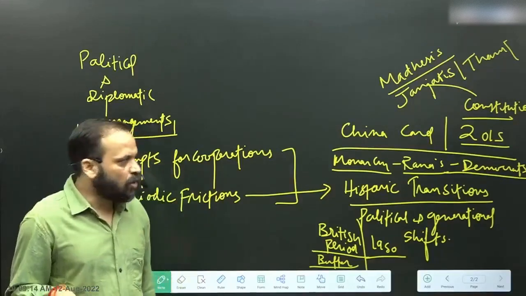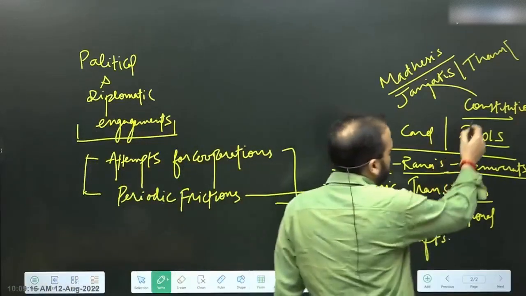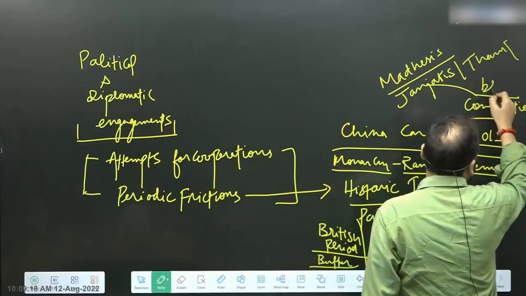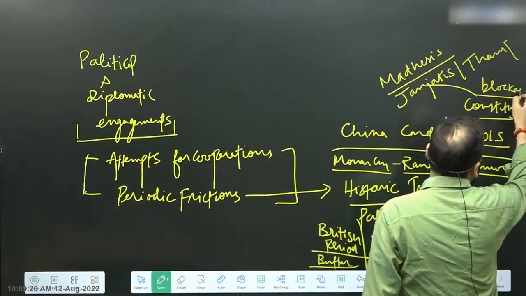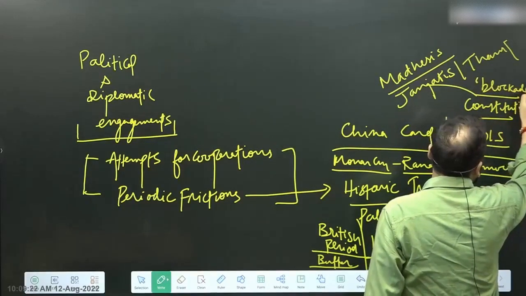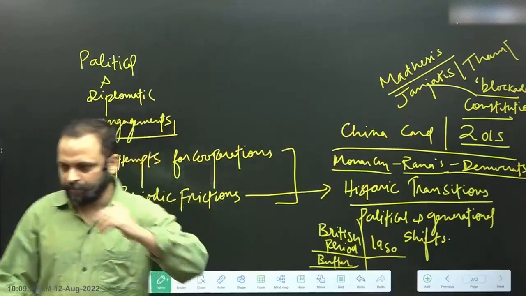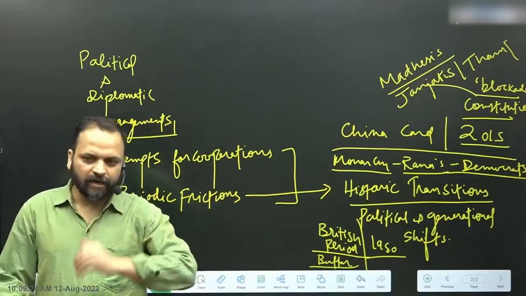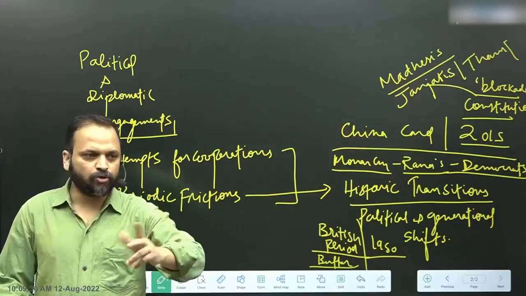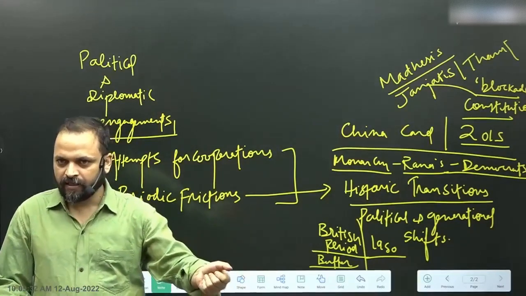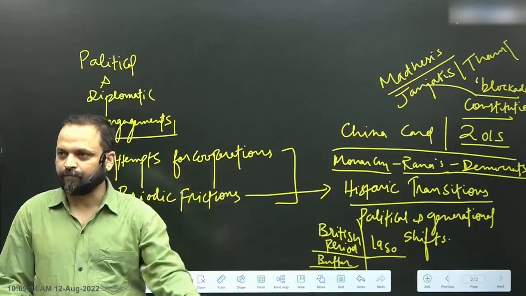So this blockade became an important example of friction in this relationship, because after September, generally in India also and in Nepal also, you have a festive season, and also winters are approaching.